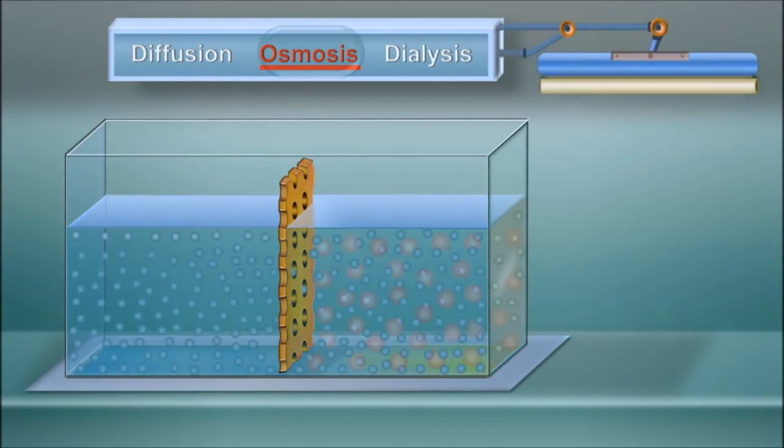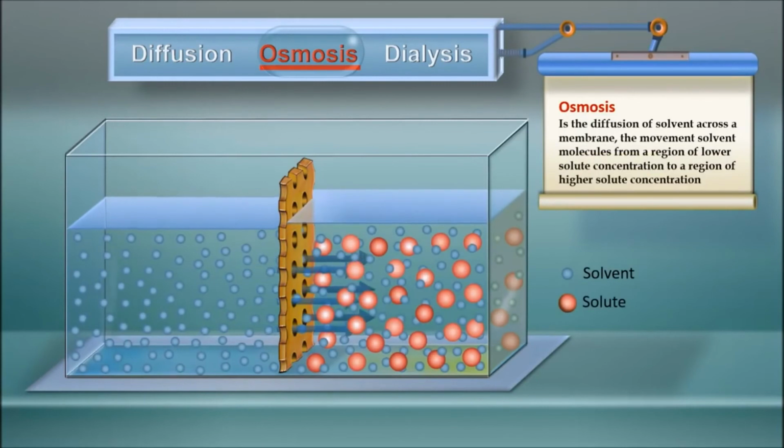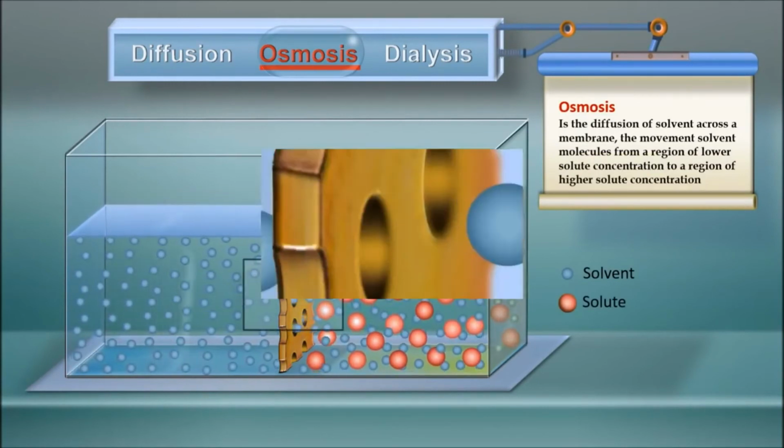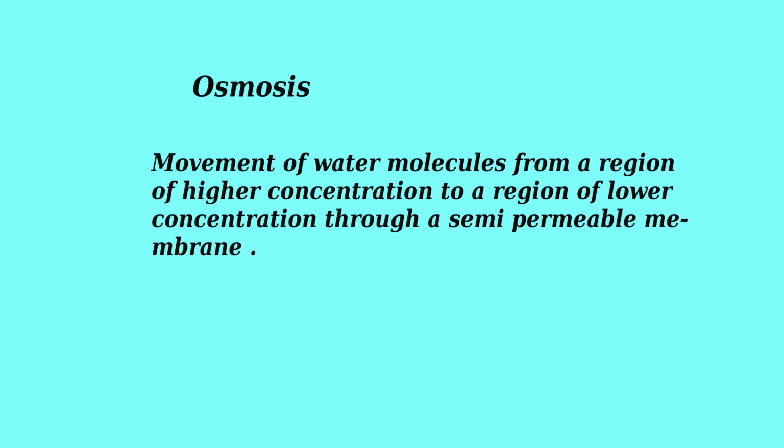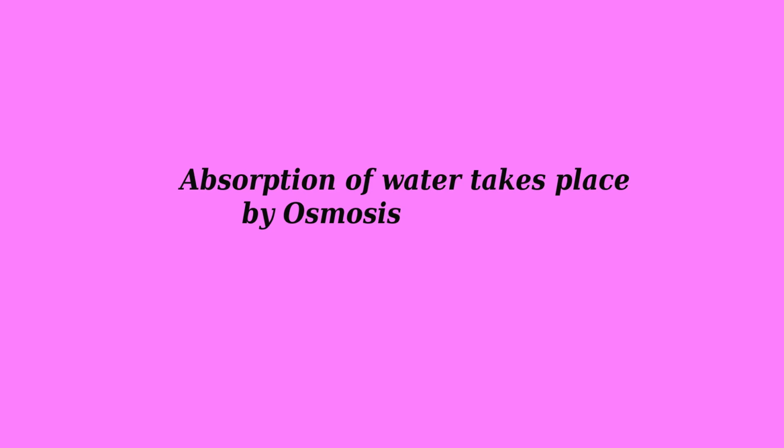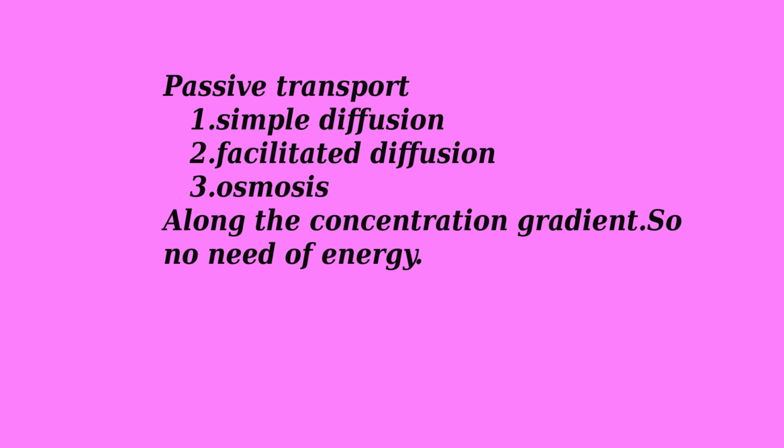So this process of absorption is called osmosis. So what is osmosis? Osmosis is the movement of molecules from higher to lower concentration through a semi-permeable membrane. And this also happens along the concentration gradient. The absorption of water takes place by osmosis. So the processes simple diffusion, facilitated diffusion and osmosis happen along the concentration gradient. That means from higher concentration to lower concentration.